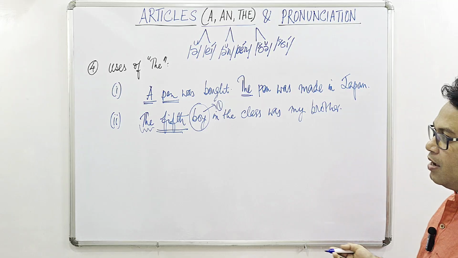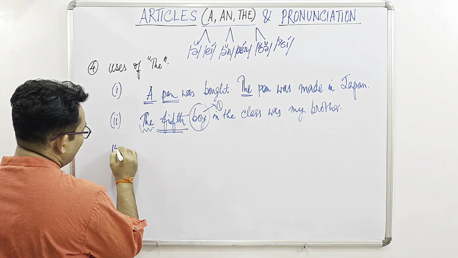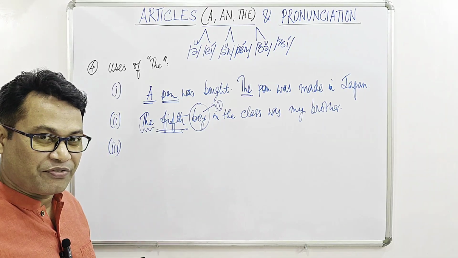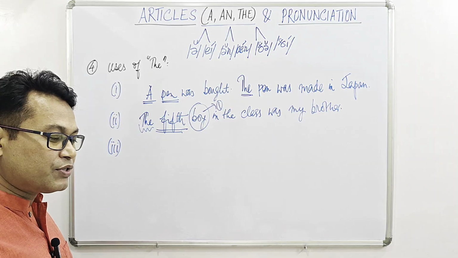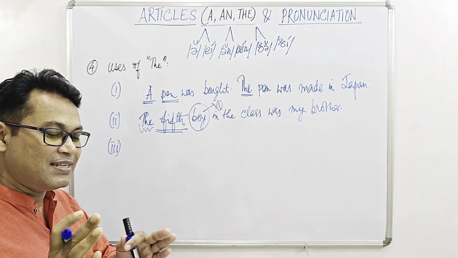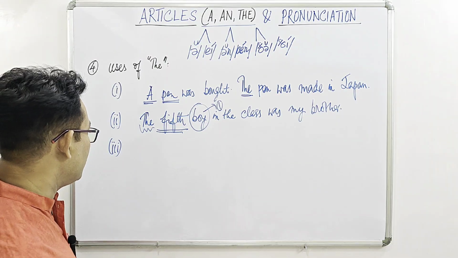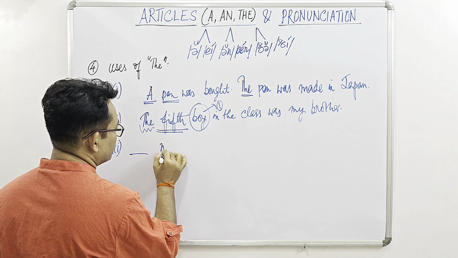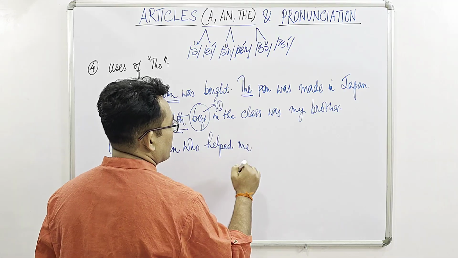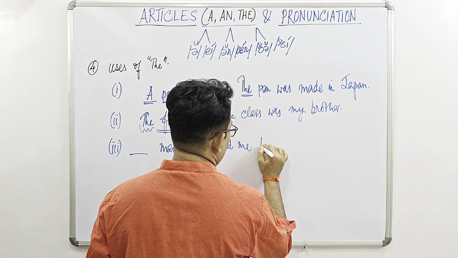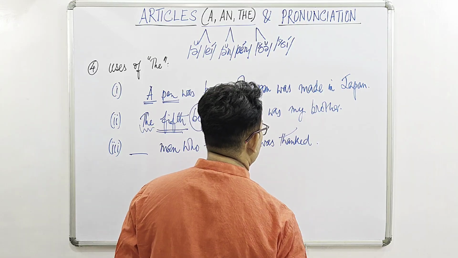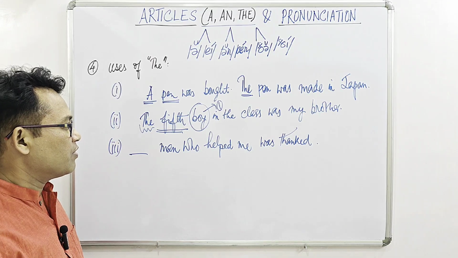Okay, next point number 3, if we get any relative clause through which we get a particular noun specified or highlighted, then we have to use the definite article the before the antecedent, which is qualified or modified by the relative clause, like the man who helped me was thanked.